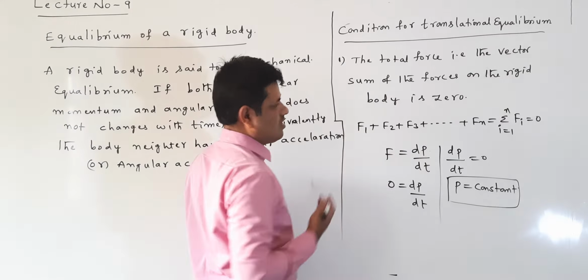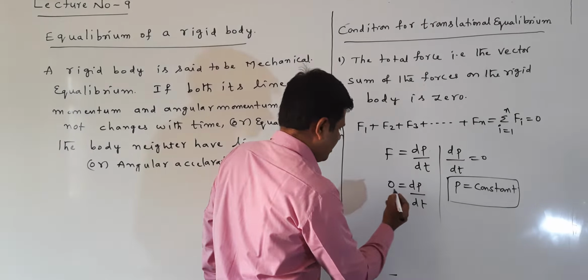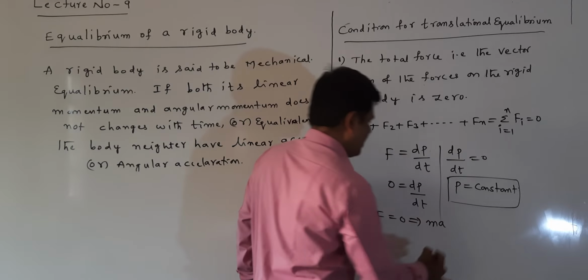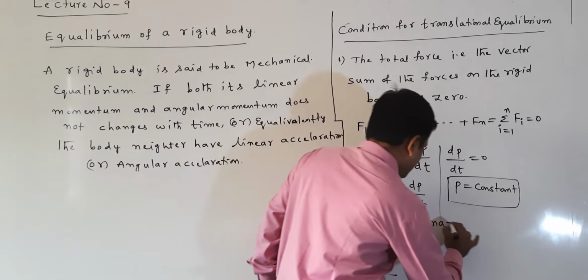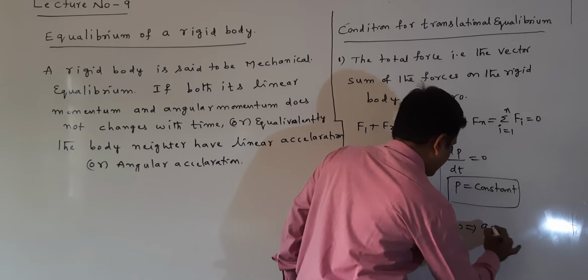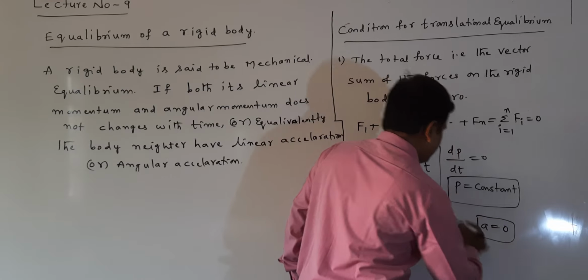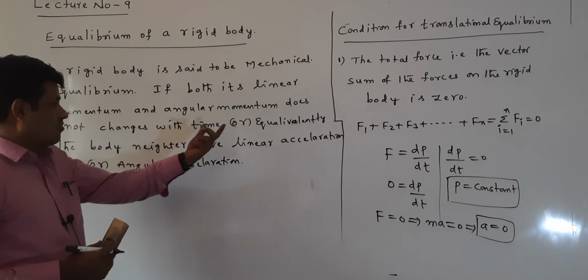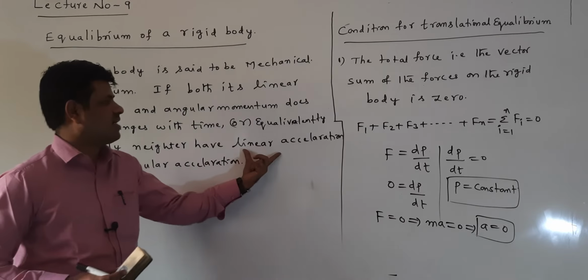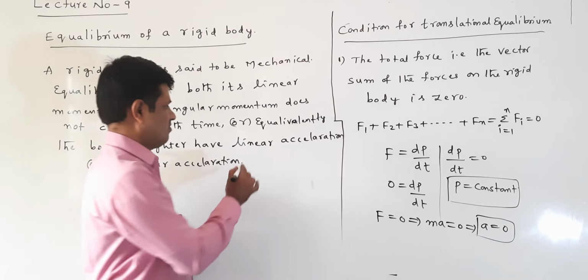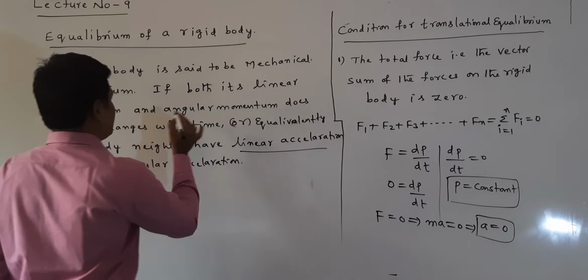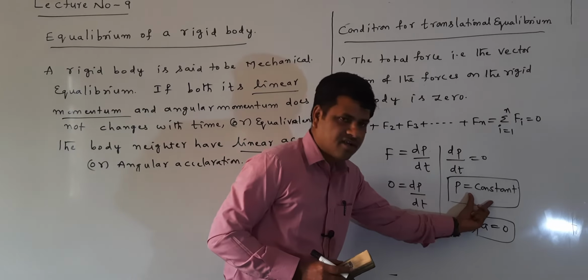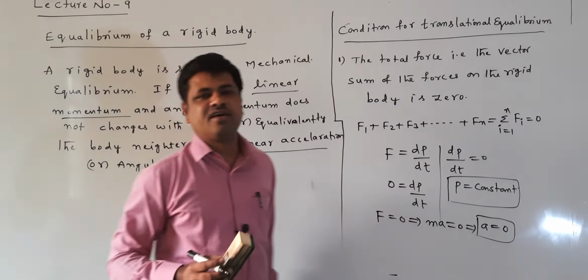Suppose the total force is 0. Total force F equal to 0 means, since force is mass into acceleration, ma equal to 0. With mass nonzero, the acceleration is also 0. What is the meaning of this? Acceleration equal to 0 means the body has no linear acceleration. From these equations we understand that the linear momentum is constant and the body has no linear acceleration.